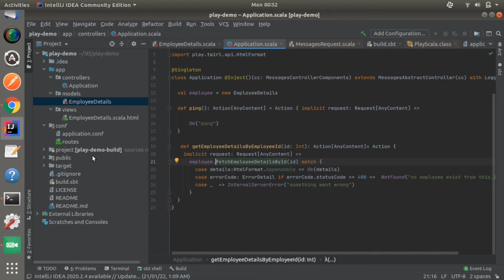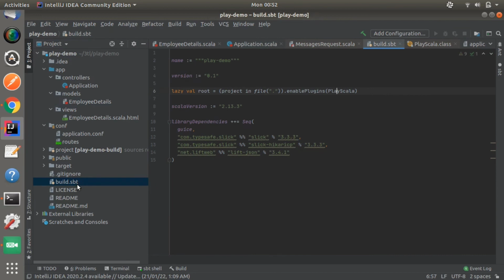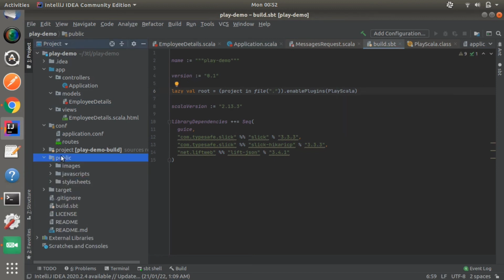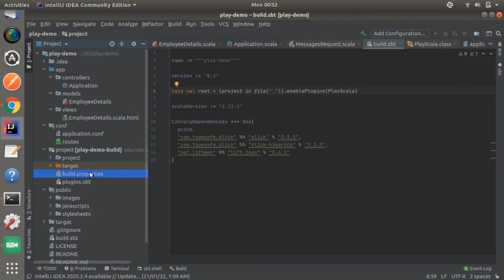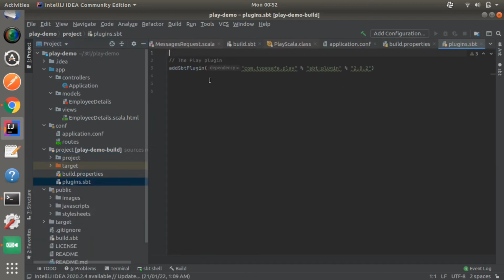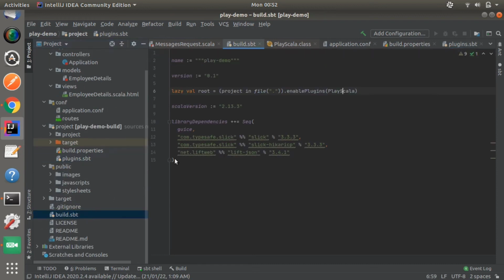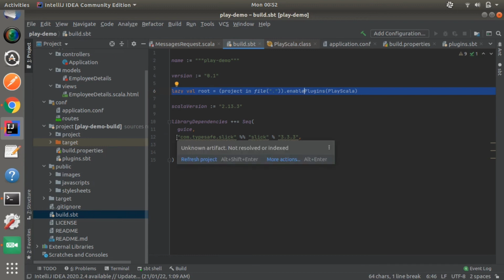Now you can see here there is a build.sbt file. Basically inside build.sbt we put all the dependencies of the project. Like here I have enabled the Scala dependency. Let me show you. In plugins.sbt we have added the SBT plugin of Play, and we have enabled this plugin in our build.sbt file, and also we have added some other dependencies which are needed in the project.